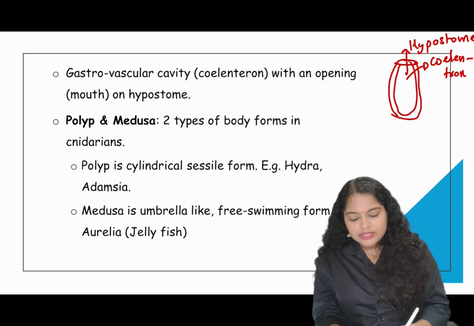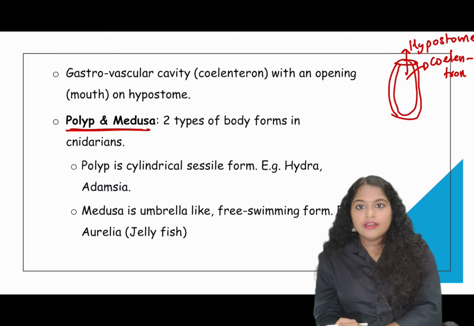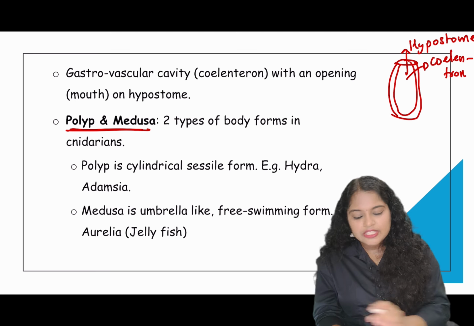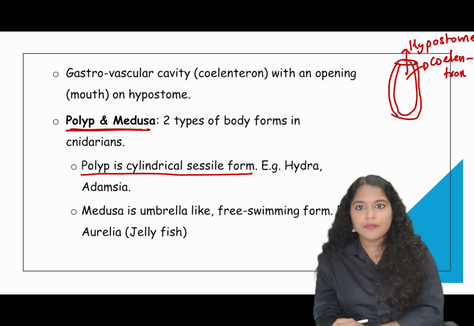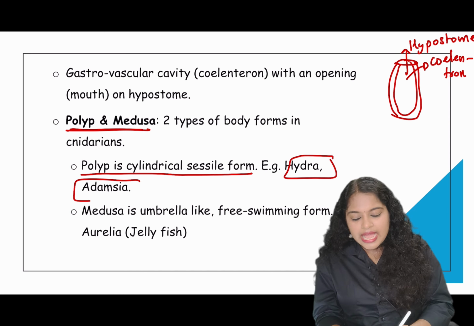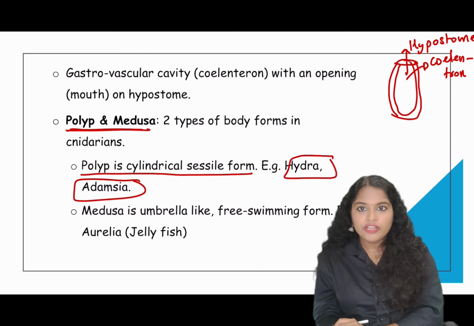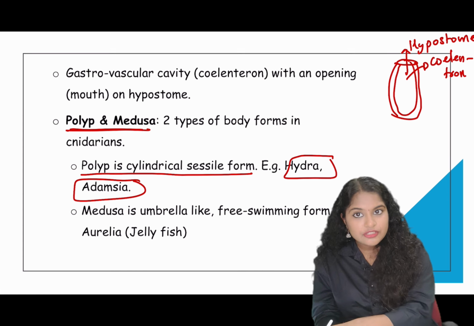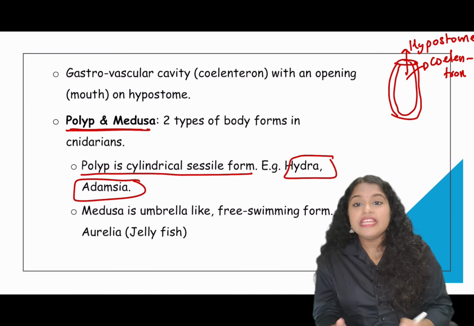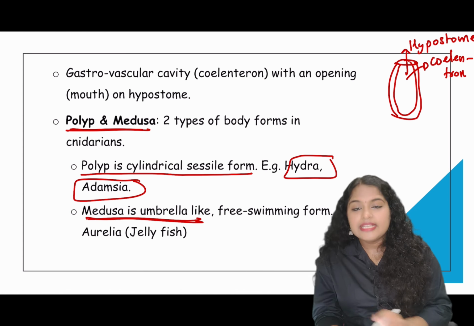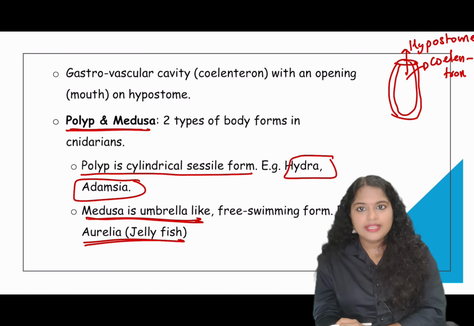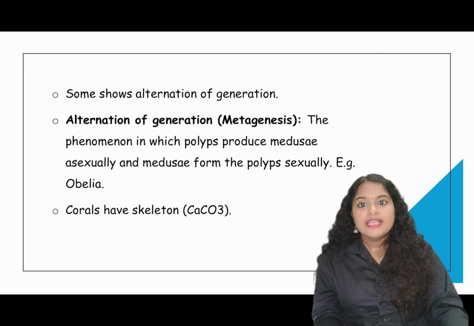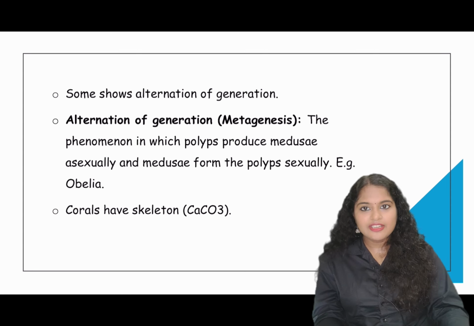And we have already told that there are two different body forms of coelenterates. One is polyp and the other one is medusa. So polyp is a cylindrical sessile form. Examples are Hydra and Adamsia, all are examples of polyp stage, which are sessile, which are attached to a substratum. Now coming to the free-living umbrella-like state, that is the medusa, and an example is jellyfish, which is the Aurelia.